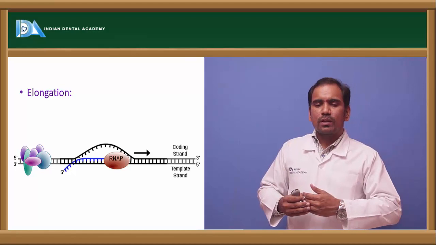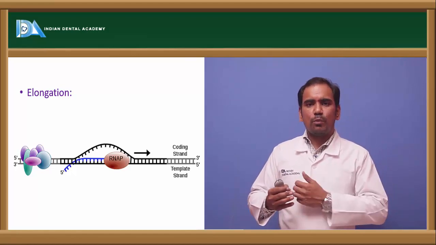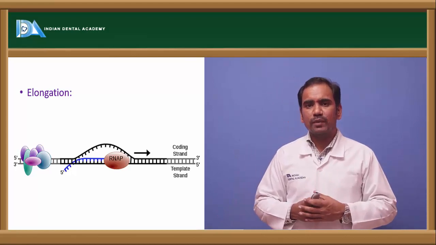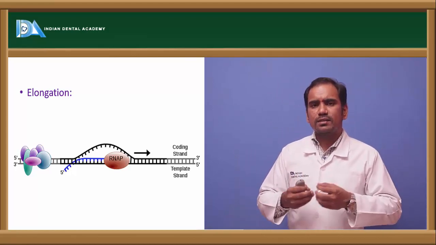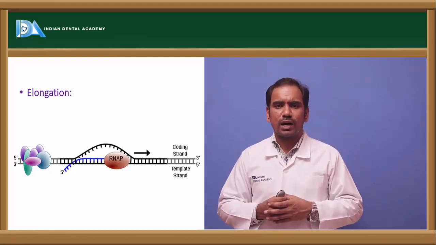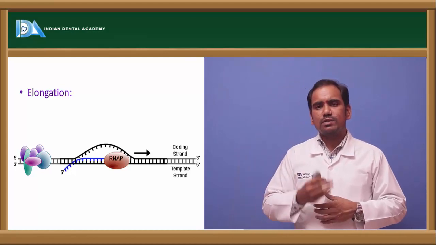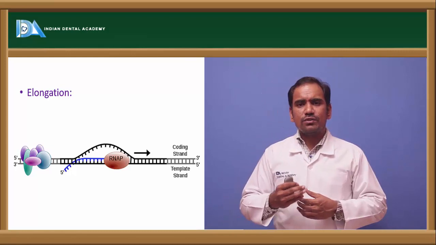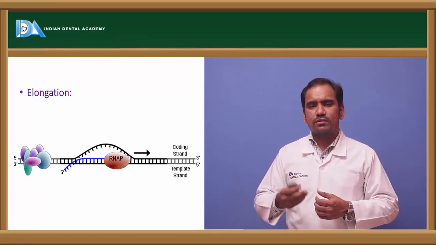Once the promoter region is recognized by the RNA polymerase holoenzyme, initially it starts synthesizing some small fragments of RNA, and those fragments will be discarded. Then the elongation process actually starts.